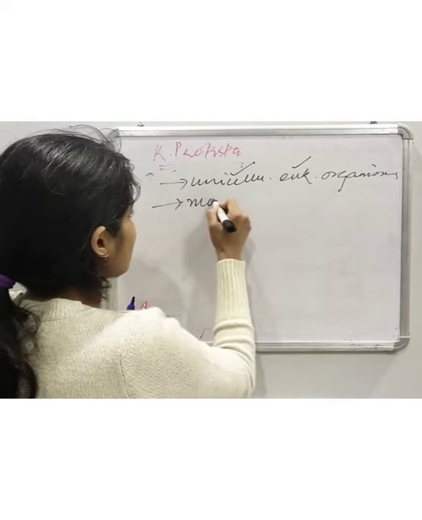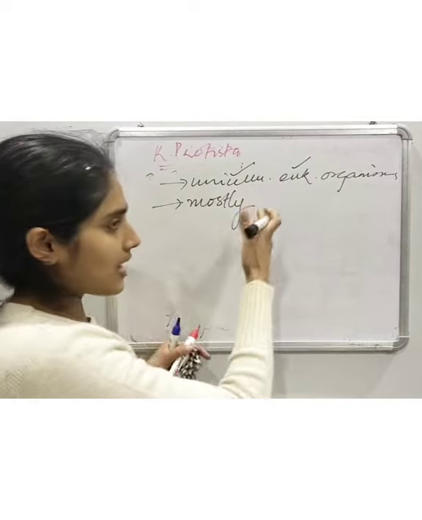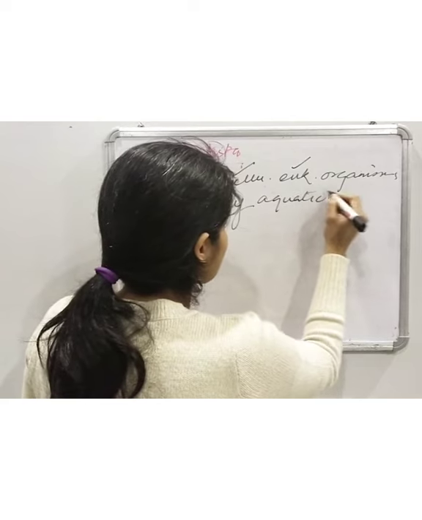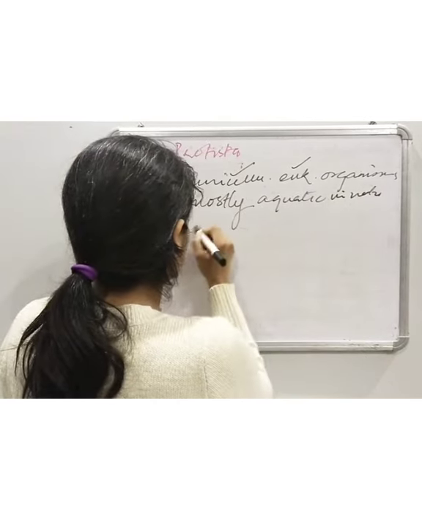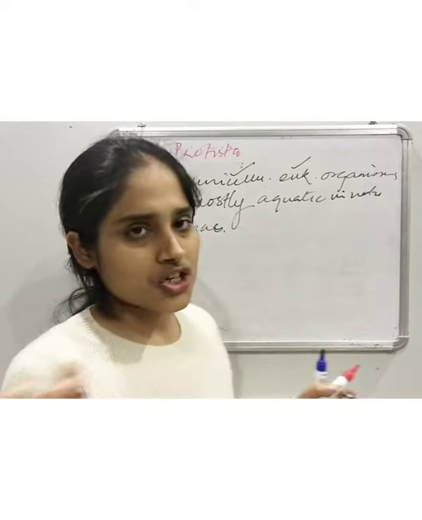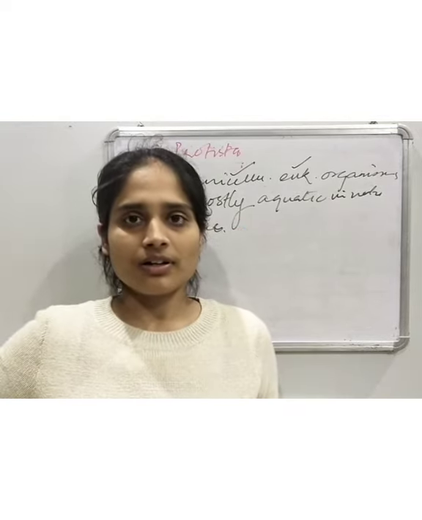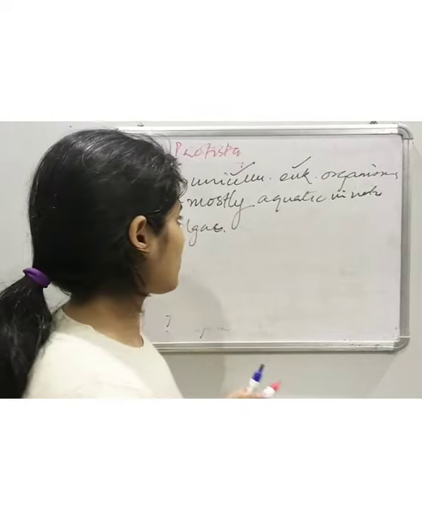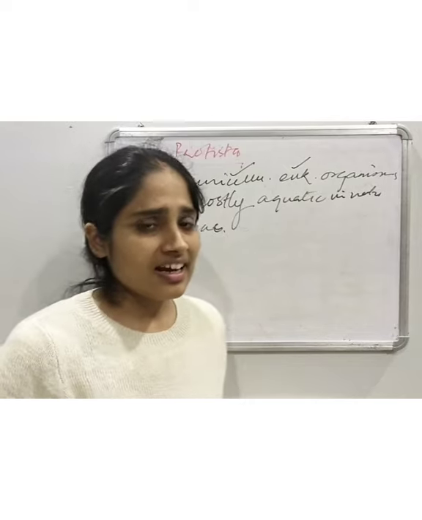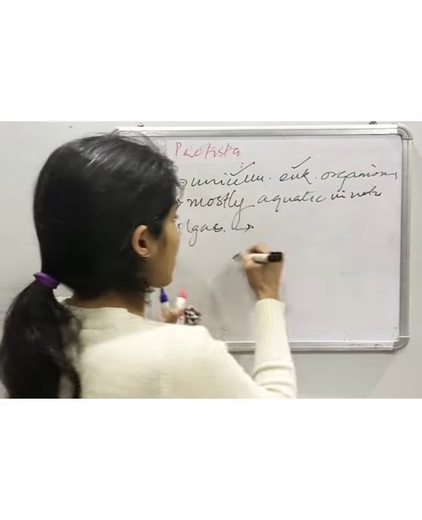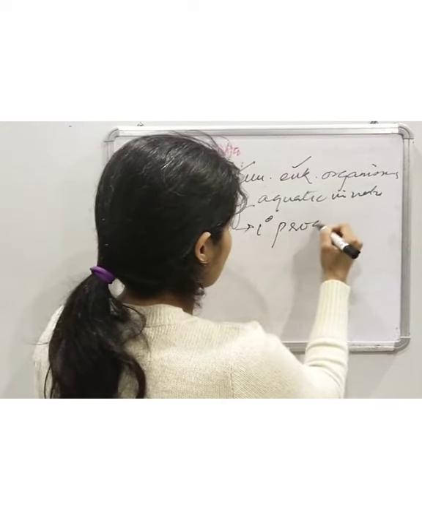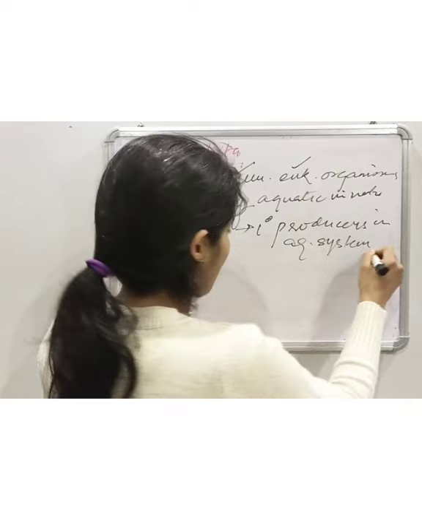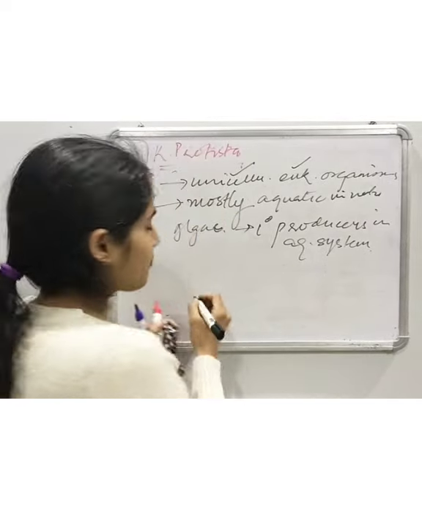The organisms which belong to kingdom Protista are mostly aquatic in nature. For example, algae. You must have seen greenish color near fresh water or stagnant water, green shades. Those are algae, and these algae are the primary producers in the aquatic system, and they are photosynthetic in nature.